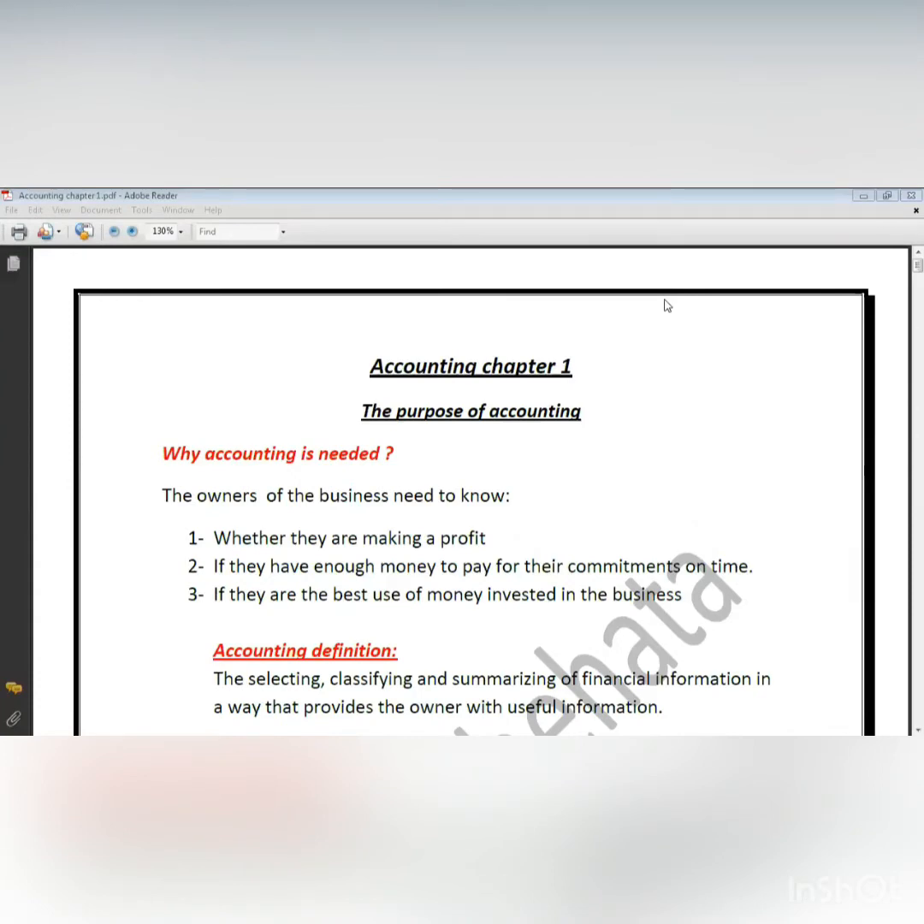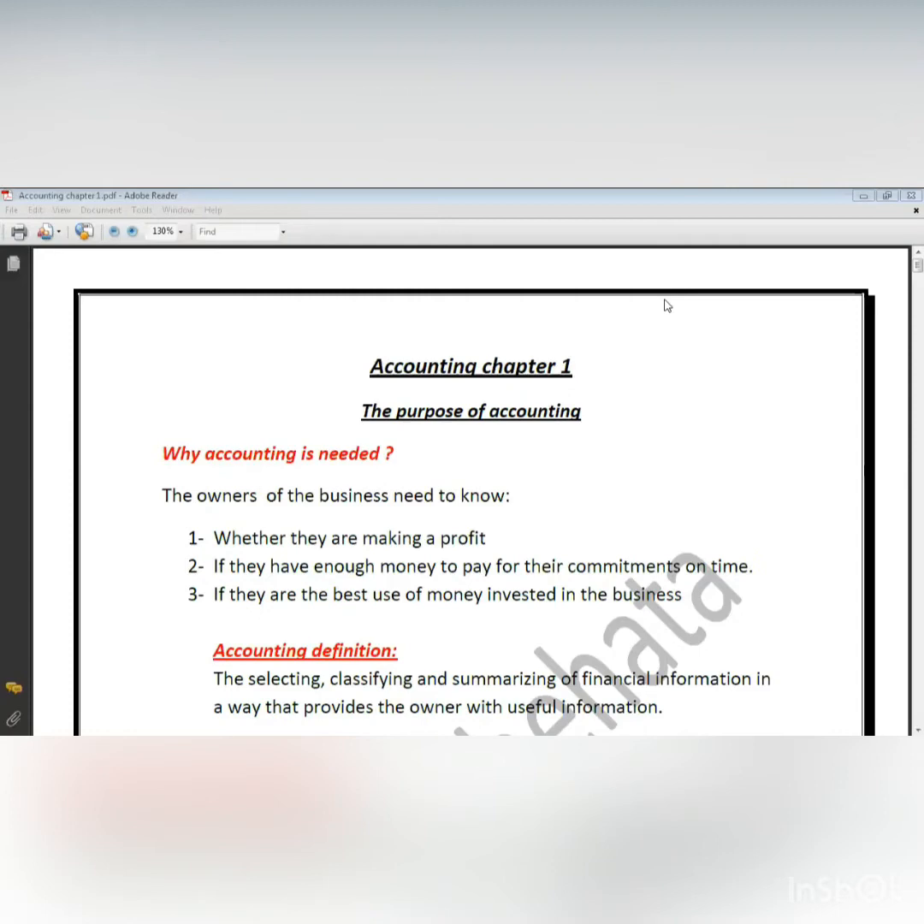First, let's know why I will need accounting. The owner of the business may need accounting for many reasons. Now I put a specific amount of money in the business. So as an owner, I want to know whether I made a profit or not. How will I know this? I will know this by using accounting.